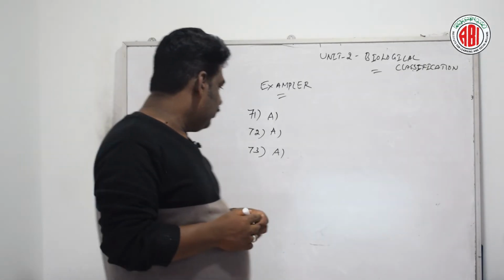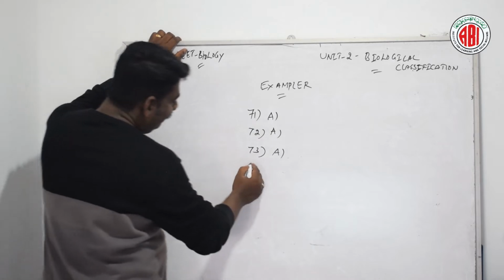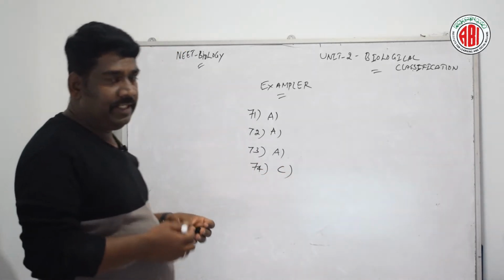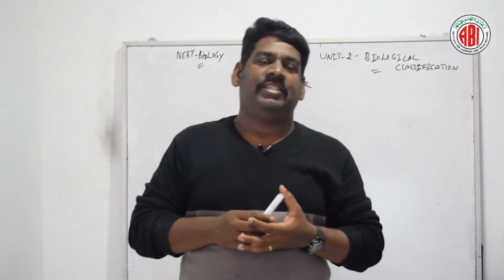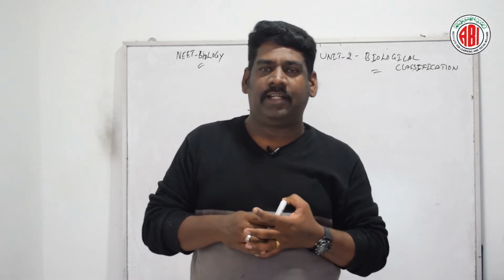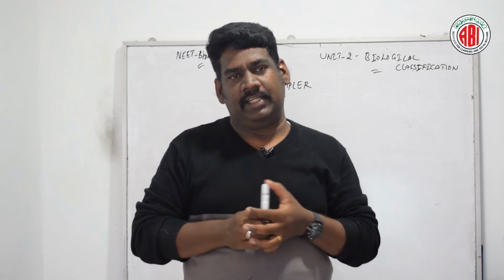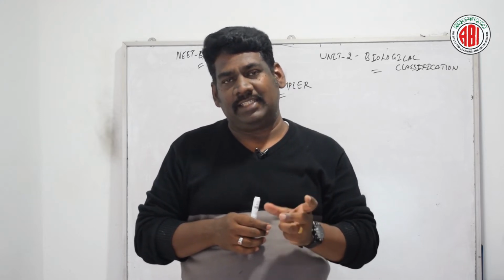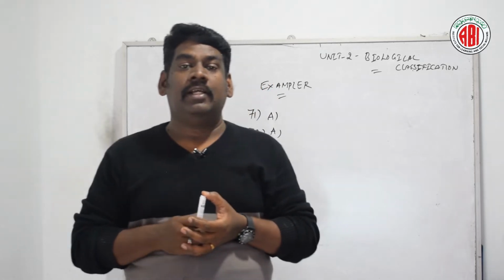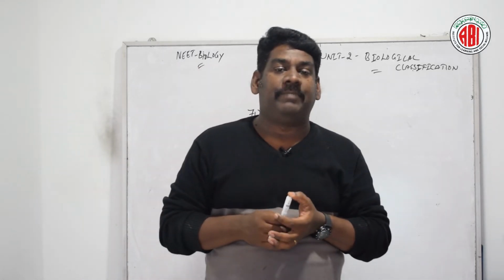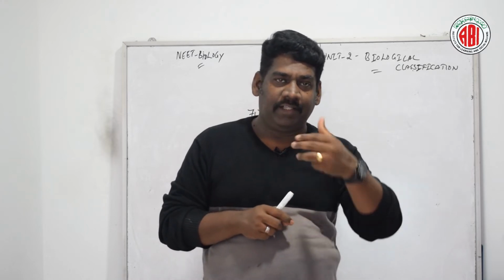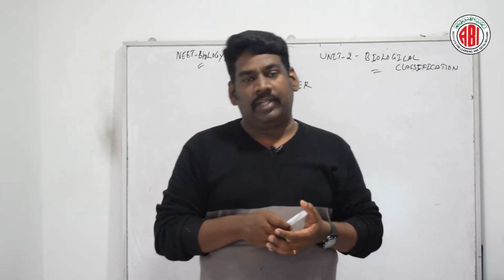Now according to this question number 74, the right answer is option C. Let us see how it is. Viruses like bacteriophage, which is also called T4, undergo the lytic cycle, and they are involved in the lysis of bacteria. Lysis is nothing but killing of bacteria. And the replication cycle of this bacteriophage or T4 consists of the following different phases. So let us see one by one.